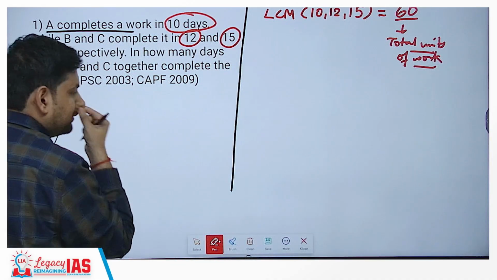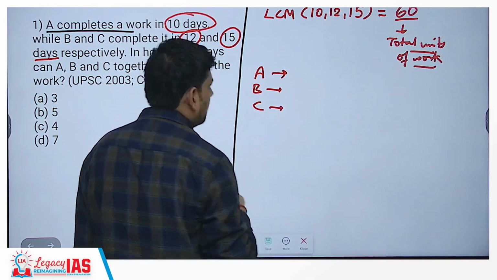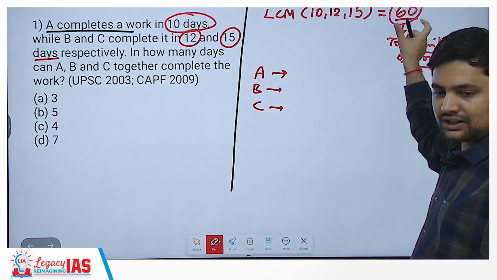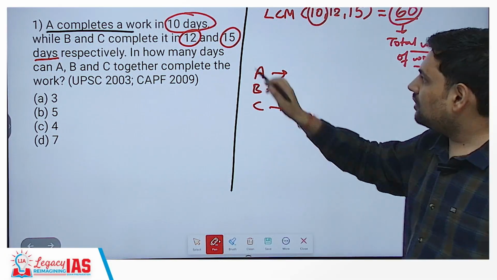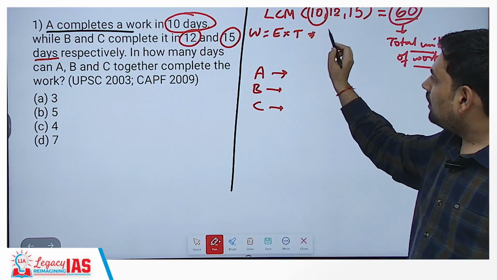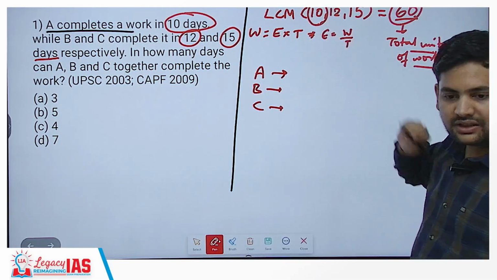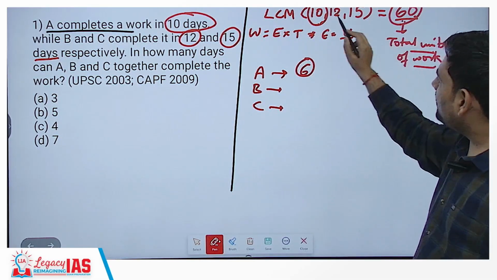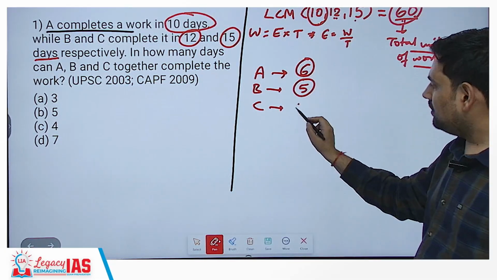Now I will write the efficiency of A, B and C. See how? Efficiency of A will be this 60, that is the total unit of work, divided by the time taken by A. Why? Because we had written that work is equal to efficiency into time, or efficiency is equal to work by time. So work is 60 divided by 10, that is the time taken. So 60 by 10, efficiency of A is 6. Similarly, 60 by 12, efficiency of B is 5. Then 60 by 15, efficiency of C is 4.